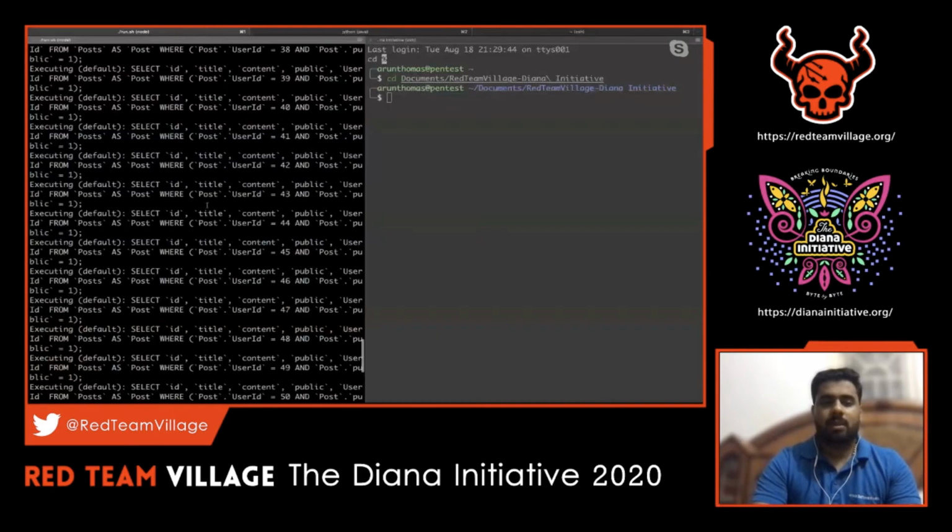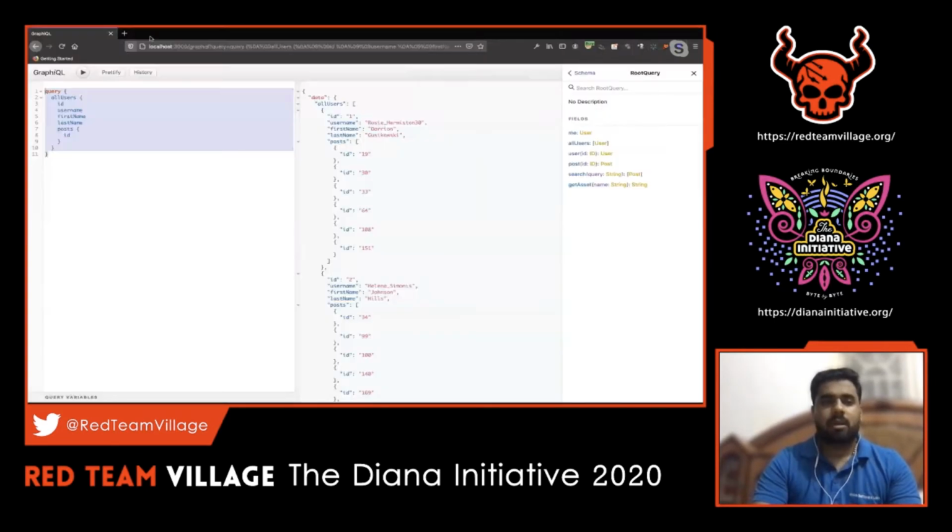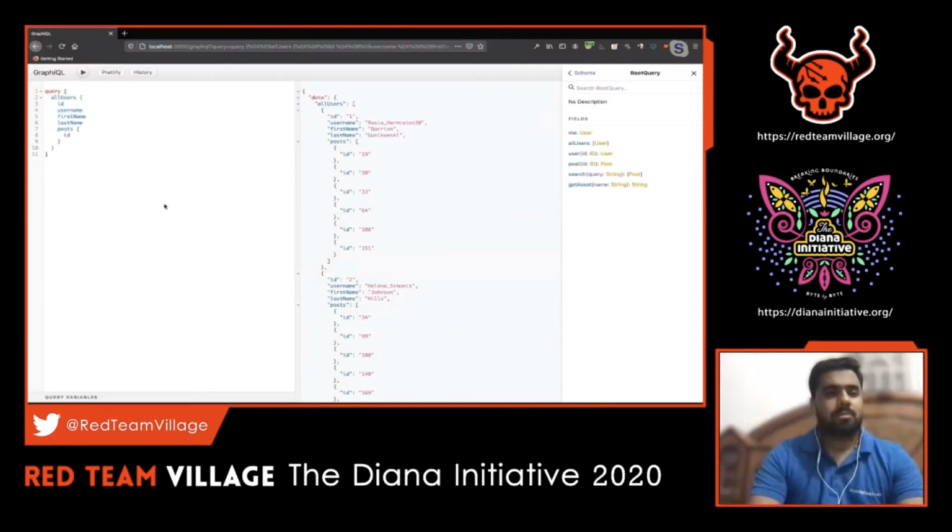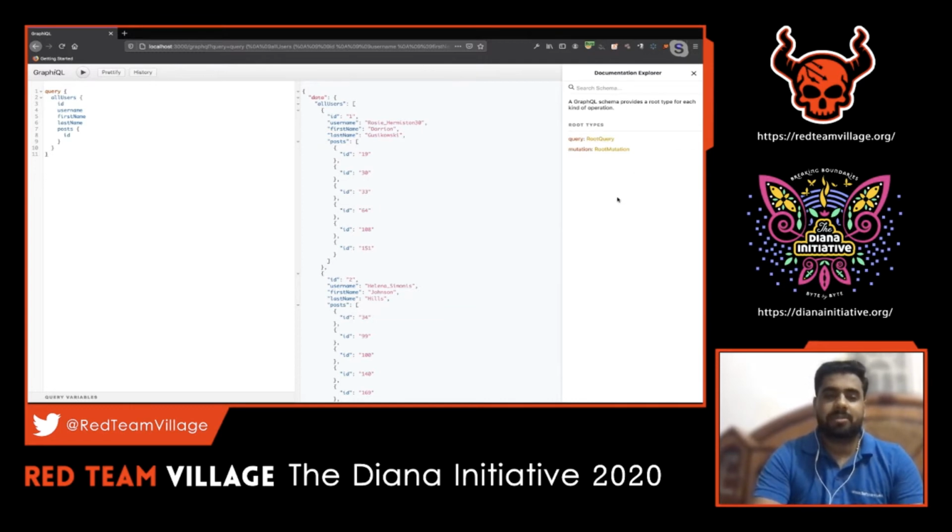I'm currently running a particular application on my system, hosted on port 3000, and there is an endpoint called /graphql. This endpoint represents the console which I was talking about. So this is the GraphQL console. In this application, it is exposed at the /graphql endpoint. In certain cases, it might have a different name altogether. The main purpose of using this console is to know the list of queries, mutations and subscriptions. When an application exposes this console, it is pretty straightforward, because it is like documentation, as I said, similar to Swagger documentation for GraphQL.